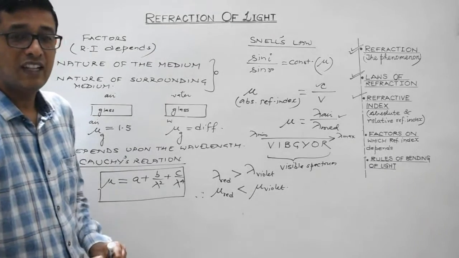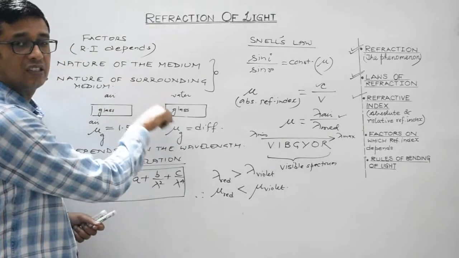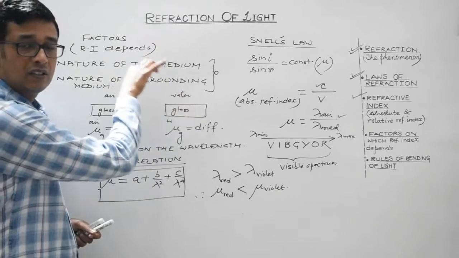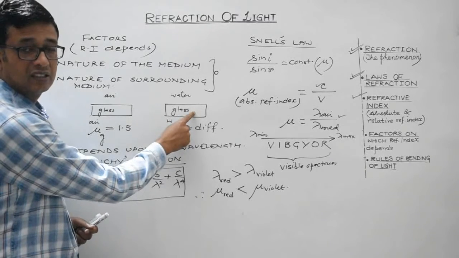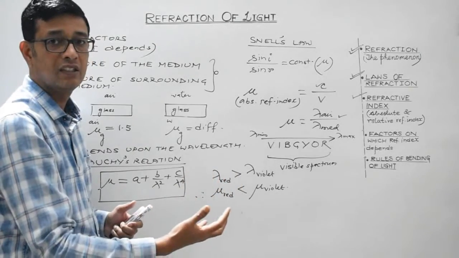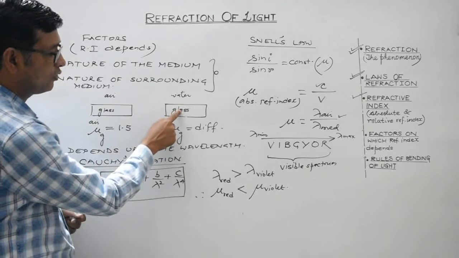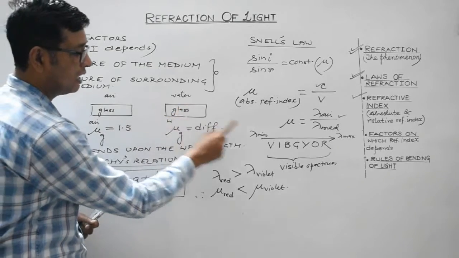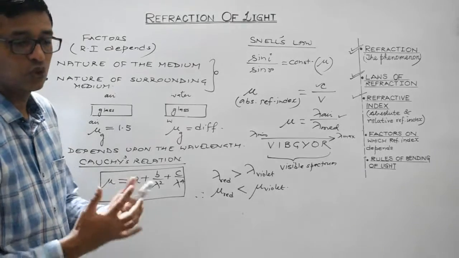So what I mean to say is that for the same medium, say a glass slab, when different monochromatic beams are incident, red light, then orange, then blue, then violet, green, the medium, which is glass in this case, will have different values of refractive index for different colors, for different wavelengths. The refractive index of glass for red radiation would be minimum. The refractive index of glass for violet radiation would be maximum. That is what I mean to say.